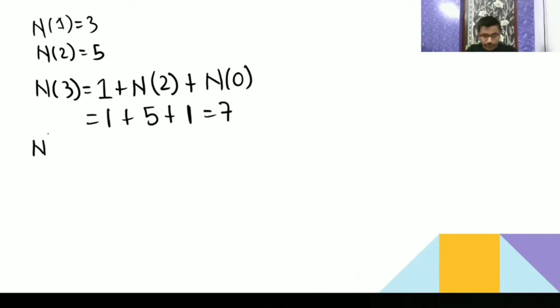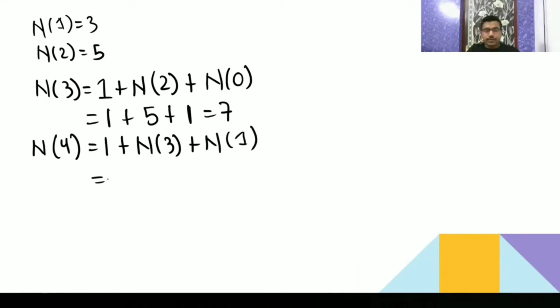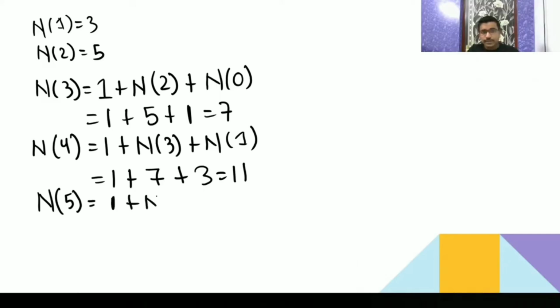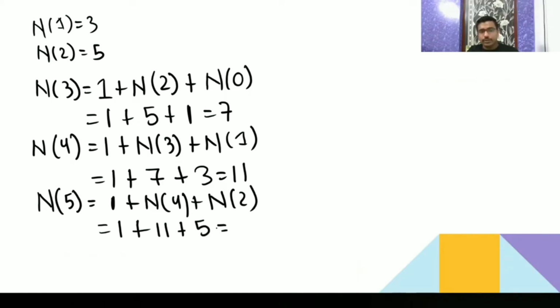So 1 plus N(2), which is 5, plus 1, that is 7. Now similarly we will go for N(4). N(4) is going to be 1 plus N(3) plus N(2). So 1 plus N(3) is going to be 7. N(1) is your 3. You are going to get 11. Now we will go for N(5). N(5) is going to be 1 plus N(4) plus N(3), because here the subtraction is minus 1, here minus 2. So 1 plus N(4) is 11, N(3) is 7. So it is going to be 12 plus 5, 17. You can verify your answer. Now N(6), they have asked N(6).